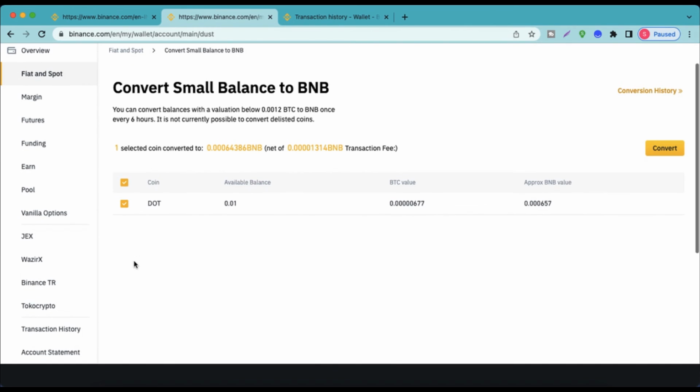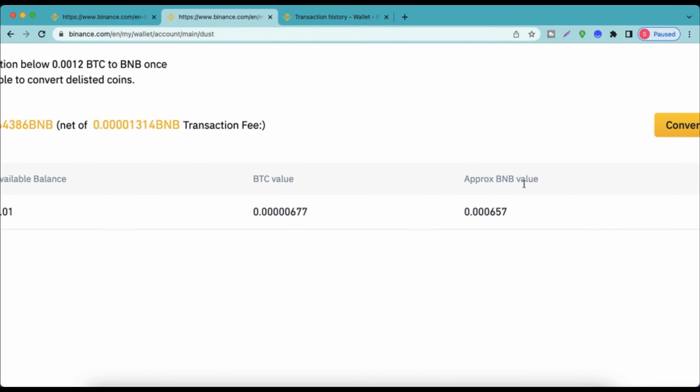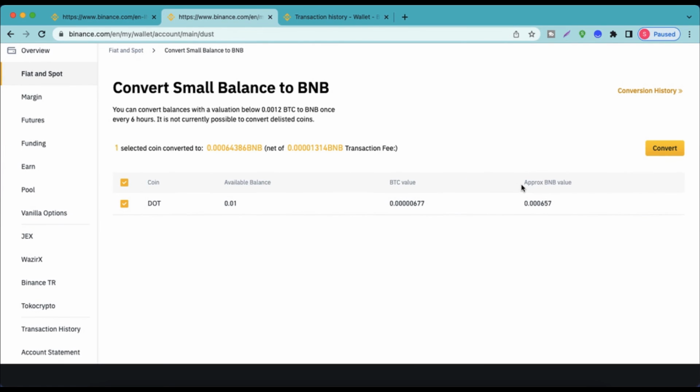So select the coins that you would like to convert and then click on the Convert button, and when you would be converting, before that it will show you the amount of BNB that you would be getting, the approximate BNB value, right? So this is how you can do it.